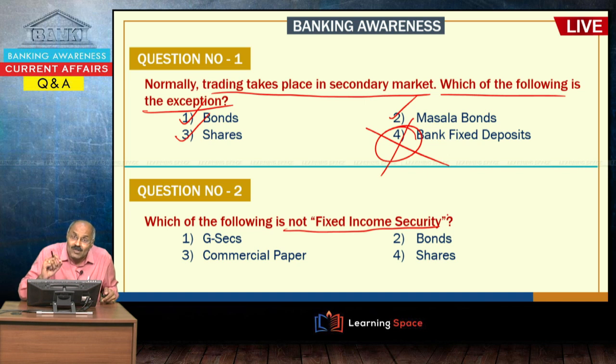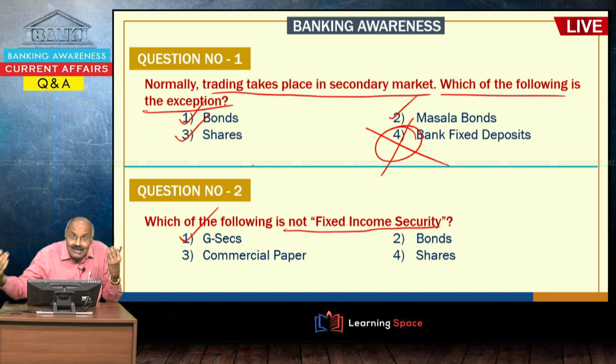Sometimes you come across terms like yield, interest rate, or coupon rate, whatever way you call it, these are examples of fixed income securities. Government securities will have a particular interest rate or coupon rate. When you are purchasing in the secondary market, that coupon rate becomes yield.